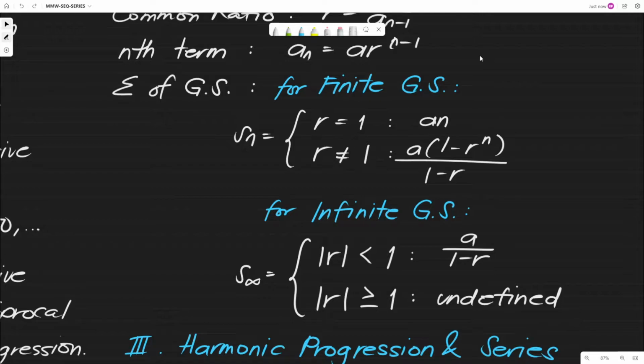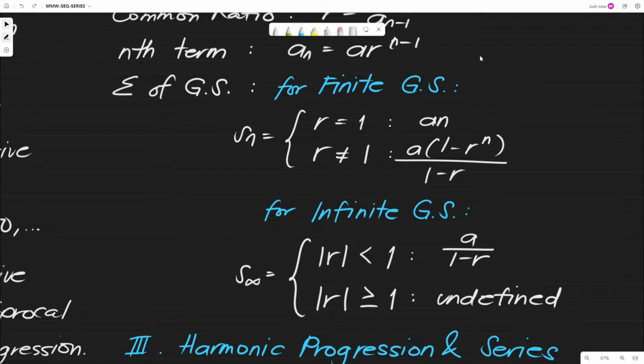Then we have the infinite geometric series, meaning it has no end, which is actually possible. It is denoted by S sub infinity, and again we have two conditions. If the absolute value of the common ratio is less than 1, the formula for the infinite geometric series is A over 1 minus R. So that is the formula we will use.